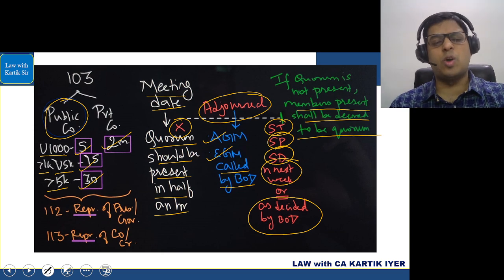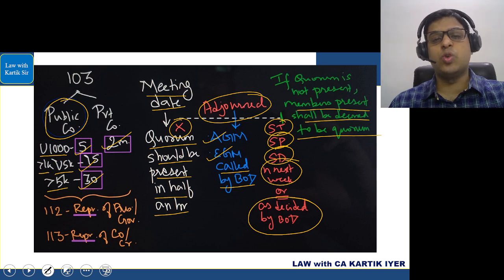In the case of 103 there can be a lot of complications. Here you have to go through the past questions which are there, and one of the questions I'm planning to put in your prelim paper also, which will be a slightly tricky one. So please do it properly. This quorum question, do it very, very nicely. Okay, it has come in the exam quite often.